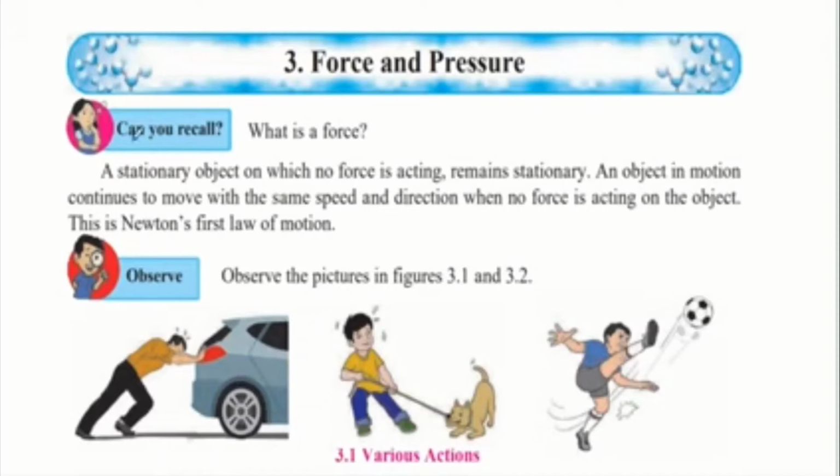So that is why it is called remaining stationary, that is, it's remaining in the same position. An object in motion continues to move with the same speed and direction when no force is acting on the object. This is Newton's first law of motion. If you take a ball and let it roll on the surface of a table, it will keep on rolling until a force acts on it. Until then, the ball will keep on moving with the same speed and in the same direction. Unless you put a force on it, it's not going to change its speed or its direction.